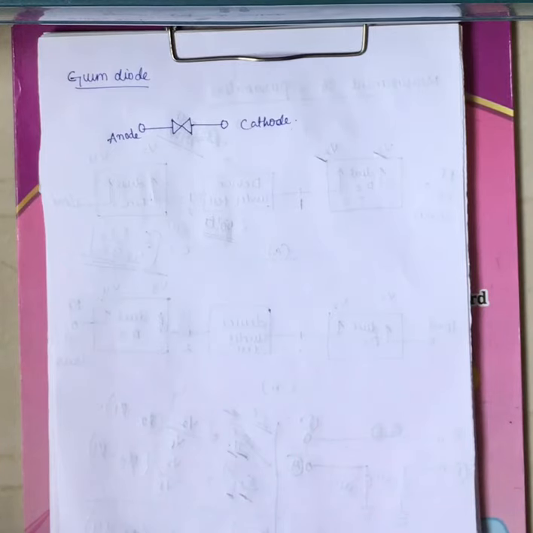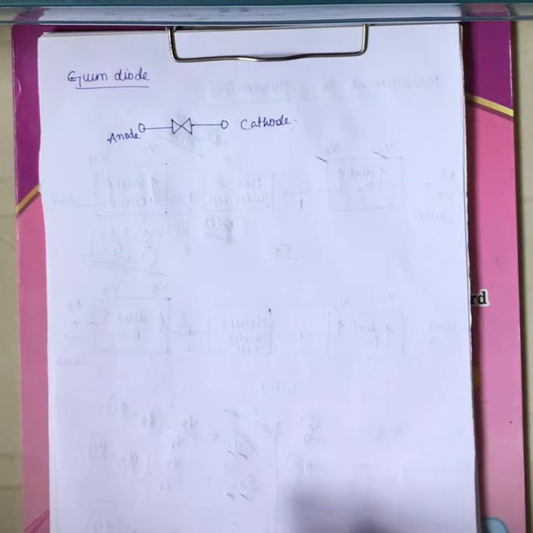Now coming to the next topic, next lecture: the Gunn diode. In the previous lecture we have seen the PIN diode, and we have the IMPATT diode also under your syllabus. We have the IMPATT diode, PIN diode, Gunn diode, and another one is the Schottky barrier diode, right? We have seen the PIN diode and microwave transistors in the previous lecture.